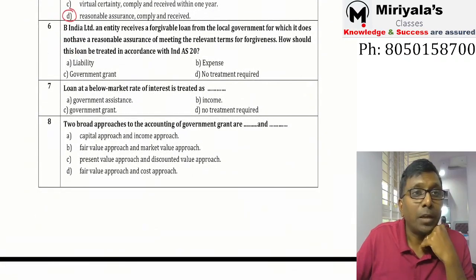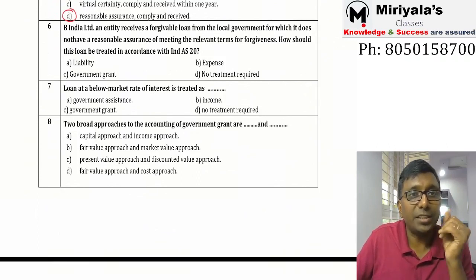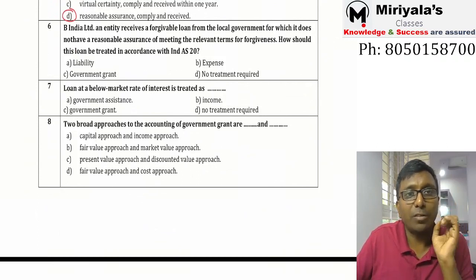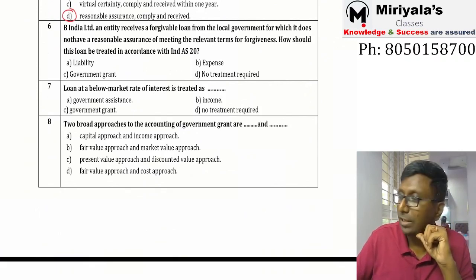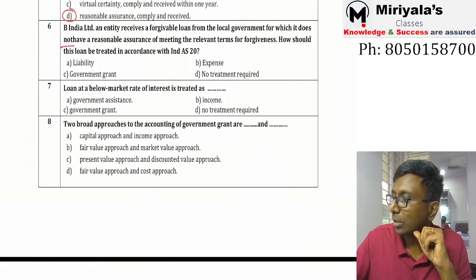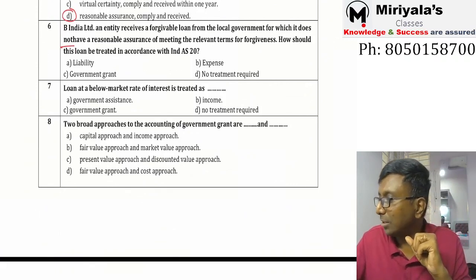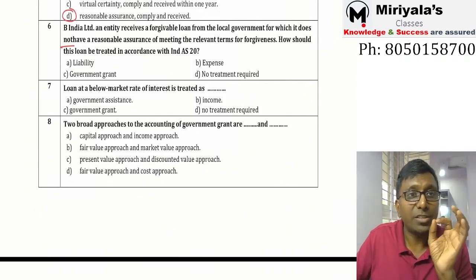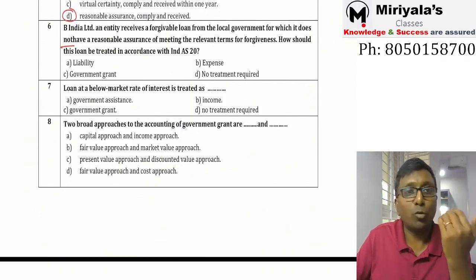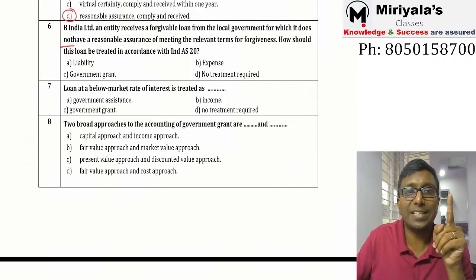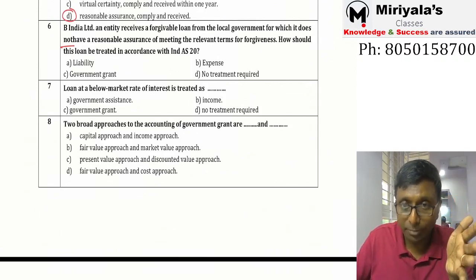So sixth bit. B India Limited, an entity, receives a forgivable loan from the local government for which it does not have a reasonable assurance of meeting the relevant terms of the forgiveness. So how should this loan be treated? I received the money, but I'm not confident, so I'm not going to recognize it as a grant. Then it should be recognized as a liability. Yes, payable to government is the right answer.